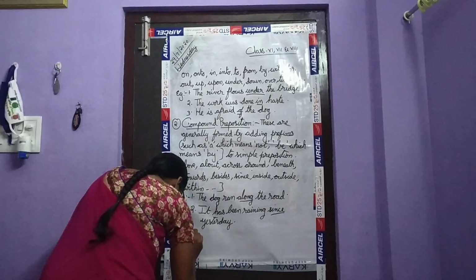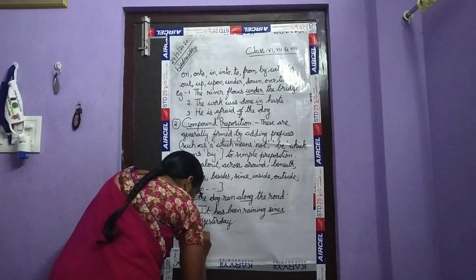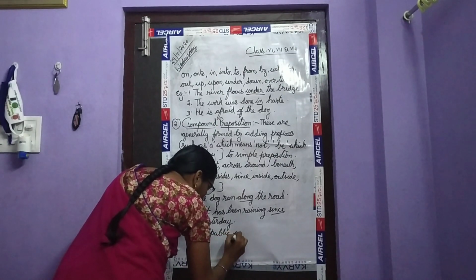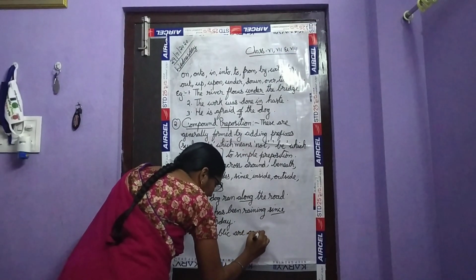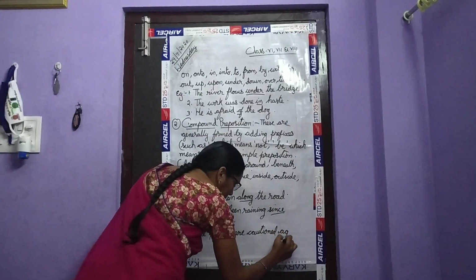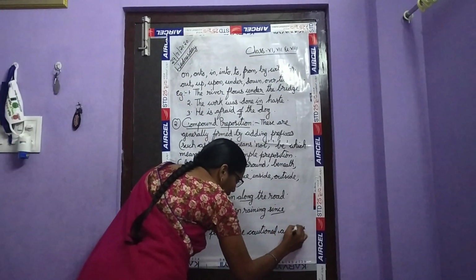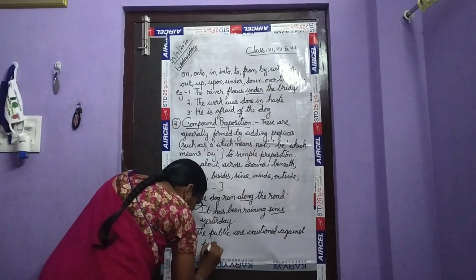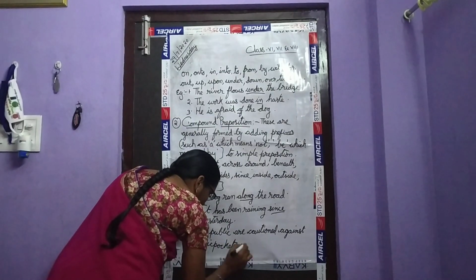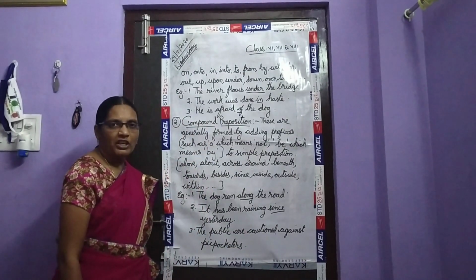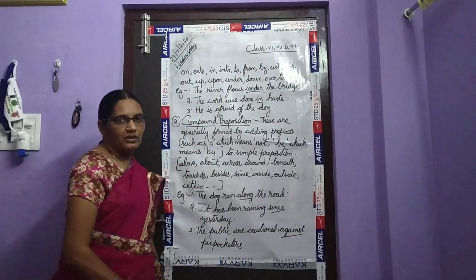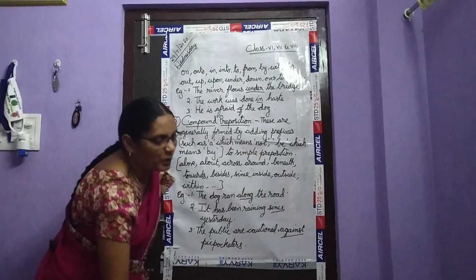Going to one more example, children. The public are cautioned against pickpocketers. So, what are the public cautioned, children? Against pickpocketers. Against pickpocketers. Okay, children. This is a compound preposition.